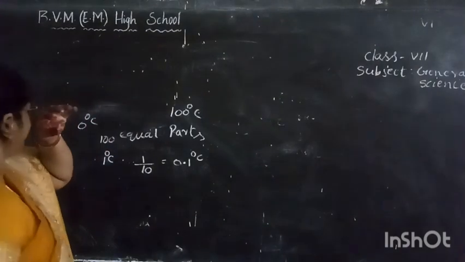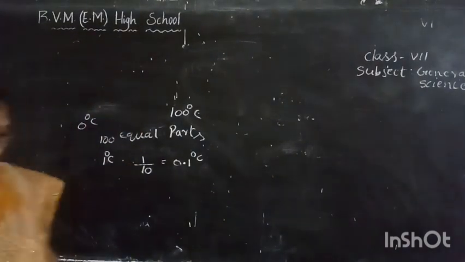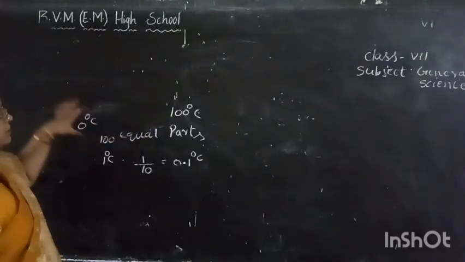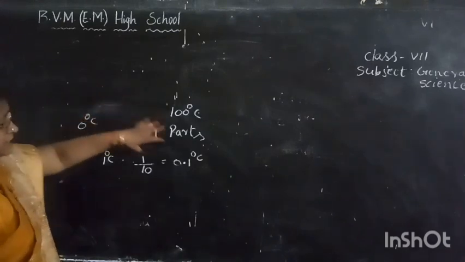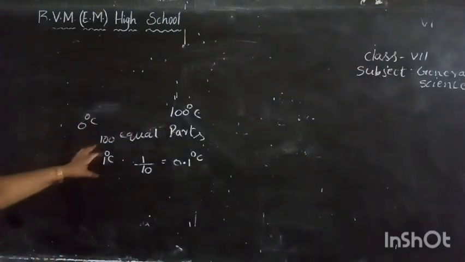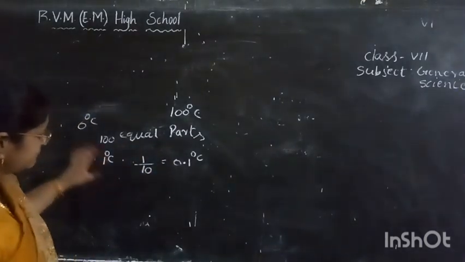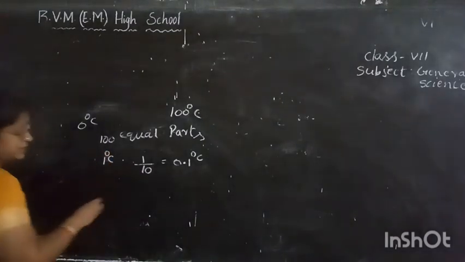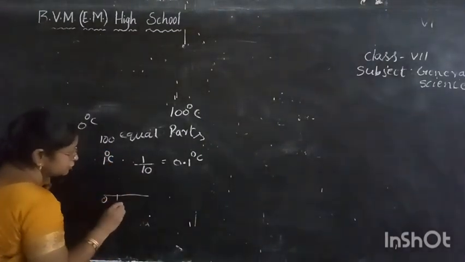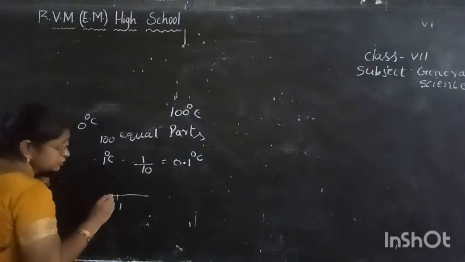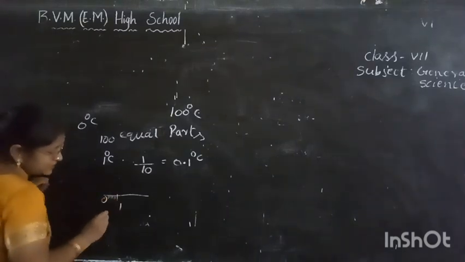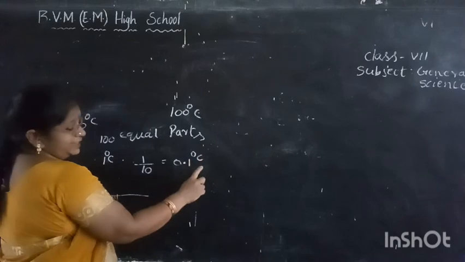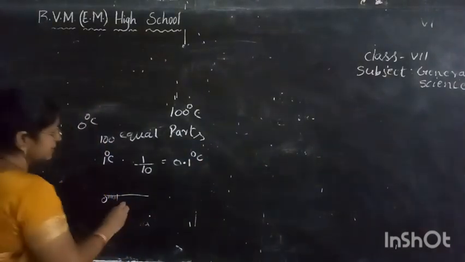This is how we create the scale in the thermometer. Between the melting point and boiling point of water, we divide the scale into 100 equal parts, and each division is called 1 degree centigrade. Between 0 and 1, we again divide into 10 equal parts, so each small division represents 0.1 degree centigrade. Like this we have to create a scale.